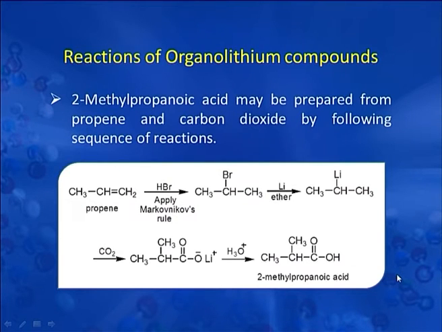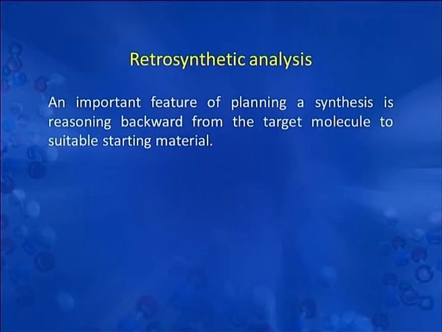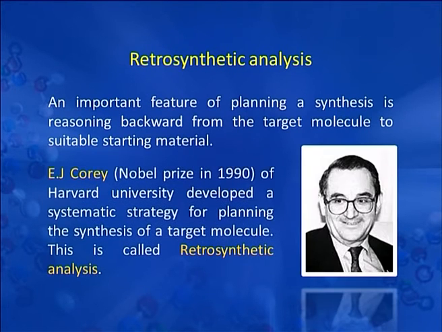of our desired product. We will now discuss retrosynthetic analysis. An important feature of planning a synthesis is reasoning backward from the target molecule to suitable starting material. E.J. Corey of Harvard University developed a systematic strategy for planning the synthesis of a target molecule, and this is called retrosynthetic analysis.